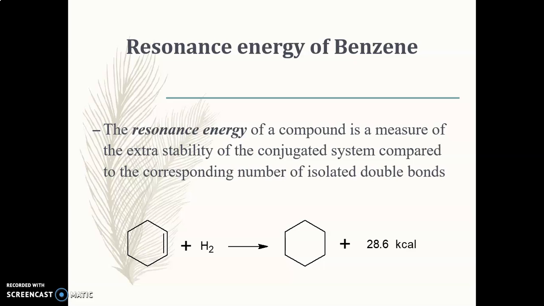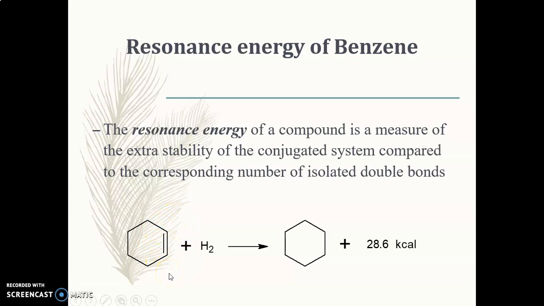addition reaction. Now, how is this resonance energy calculated? Now we are going to see what the amount of resonance energy is and how it is to be calculated. How is it calculated? By comparing it with the corresponding number of isolated double bonds. Now here we will take one example. Here you can see the presence of cyclohexene, where only one double bond is there.